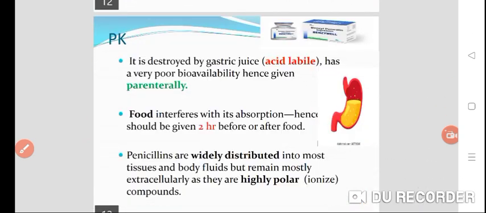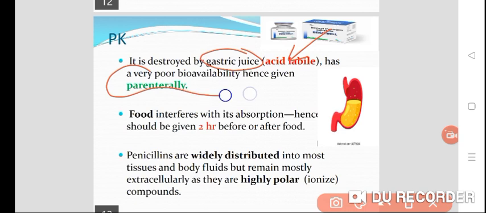Now, pharmacokinetic properties. Penicillin G is destroyed by gastric juice, so we can call it acid labile, not acid stable. It has very poor bioavailability when given orally, hence it is given parenterally. Still, keep in mind that it is available orally, but because of the very poor bioavailability, parenteral administration is preferred.